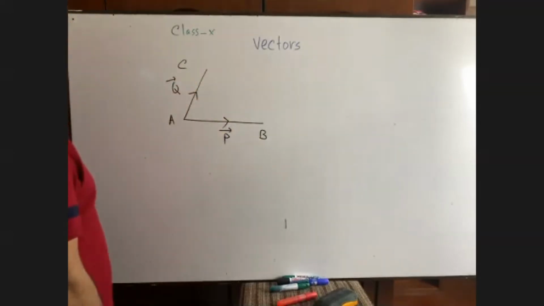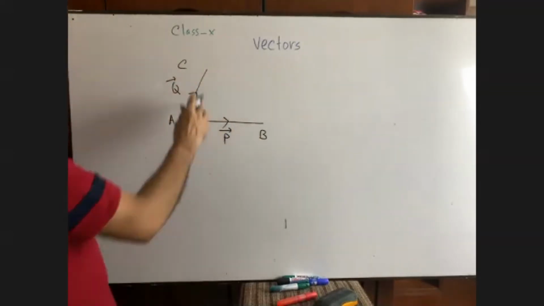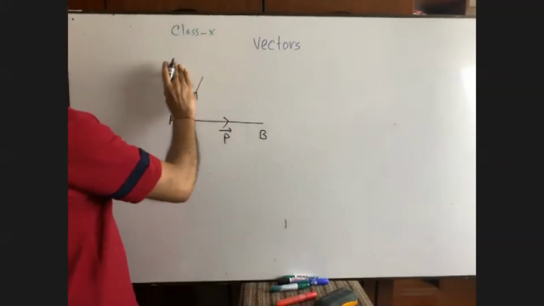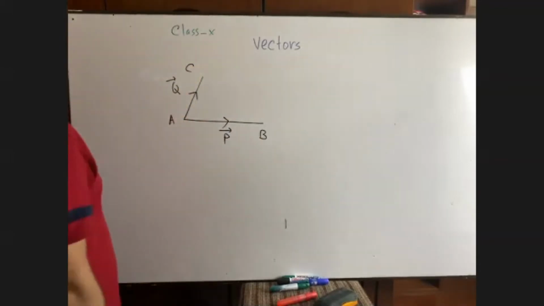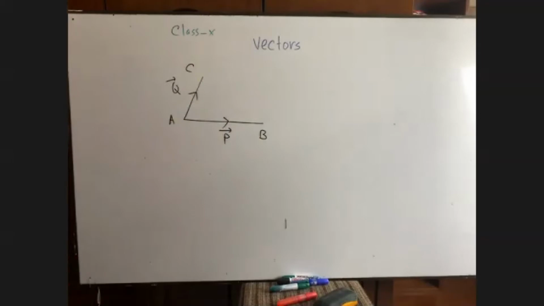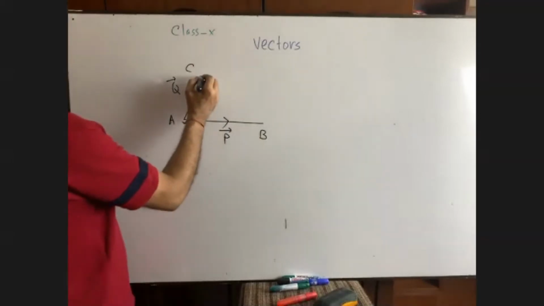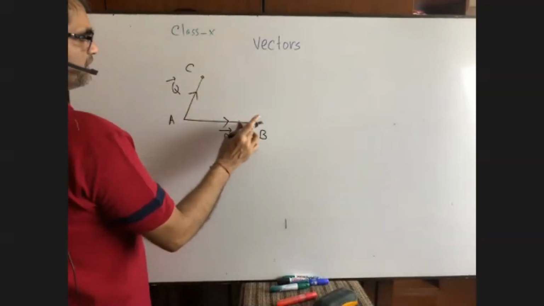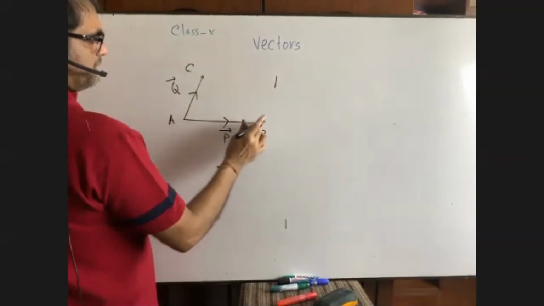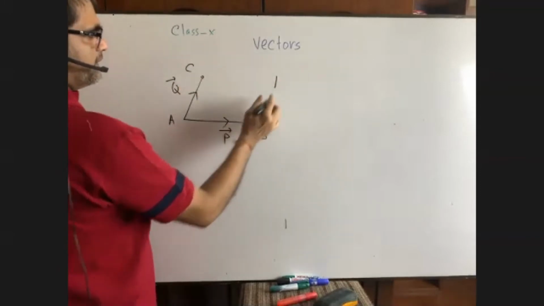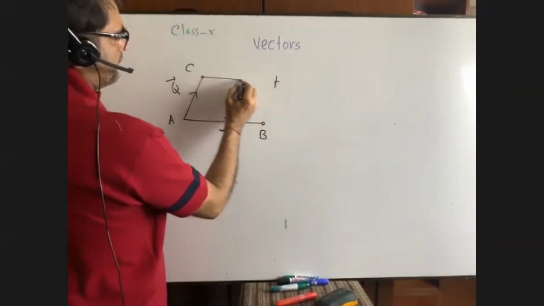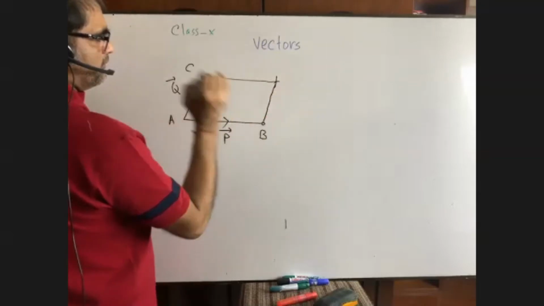Okay. Now, is it possible to form a parallelogram? Yes, it can, because centering this, we can take this measurement, and centering this, we can take this measurement. We can complete drawing a parallelogram.